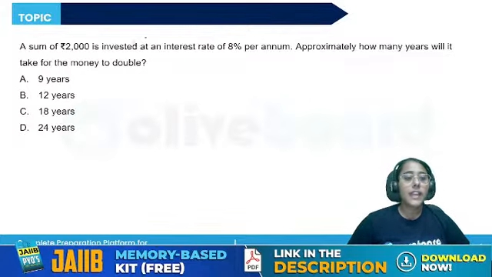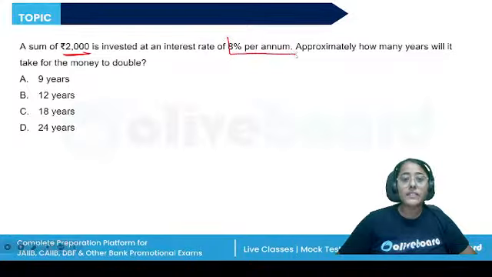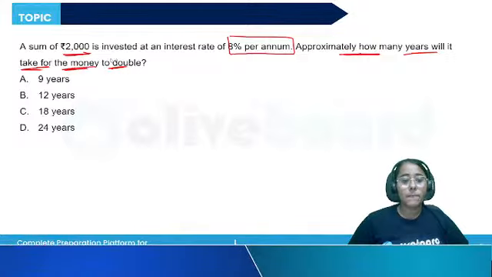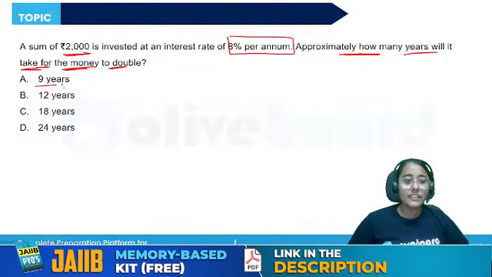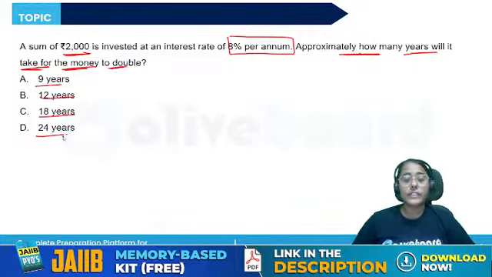First question. A sum of rupees 2000 is invested at an interest rate of 8% per annum. Approximately how many years will it take for the money to double? The options are 9 years, 12 years, 18 years, or 24 years.